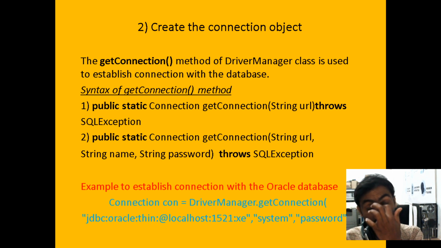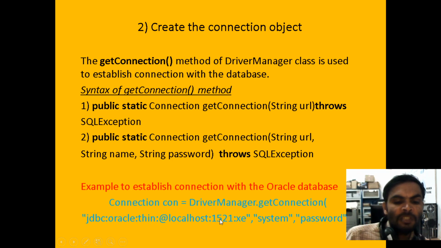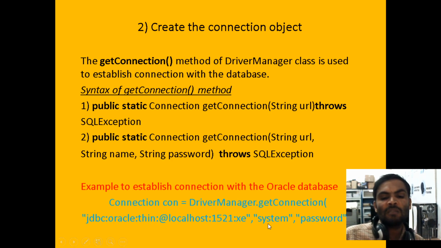Under Oracle we have the enterprise edition and the express edition. ORCL means enterprise; here we are passing XE, meaning express. In the URL pattern we pass jdbc:oracle:thin:@localhost, where localhost means your system name, then the port number. The Oracle server port number is 1521. Then the username: what username have we been given?